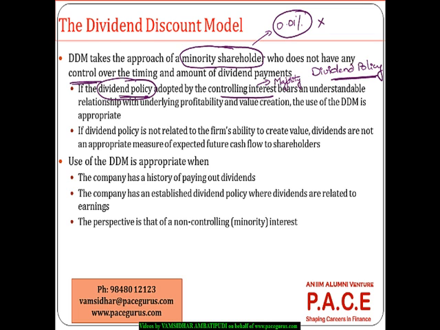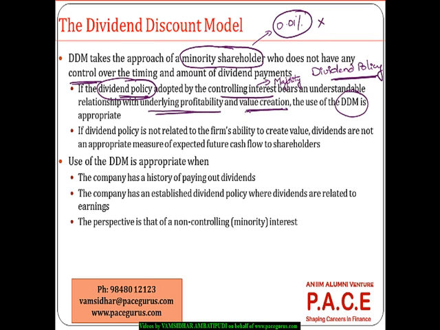And if the way they have designed the policy is in line with the profitability of the company, so that if the company has generated a very high profit, the dividend declared is much higher and vice versa, so the dividend policy is more or less in line with the profitability and the value creation of the company, then I can very much rely on the dividend discount model.